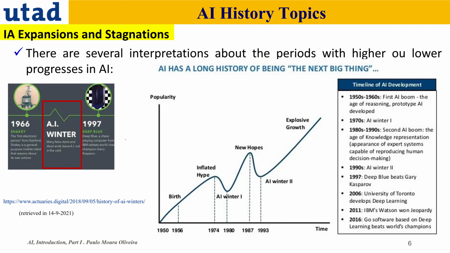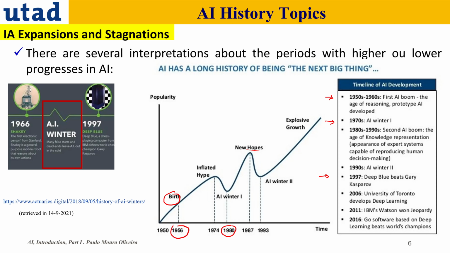There are also several interpretations about when we have the so-called artificial intelligence winters. In this graph we got, for instance, '66, the birth of AI. And then we got this inflated hype. And then in the '80s, we got the first winter. And then new hopes, and then the second winter, and so on. On the right we have some important marks of AI over time.